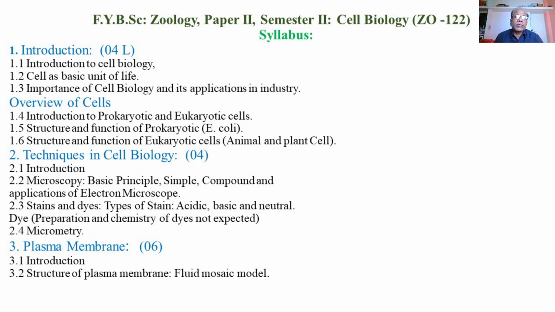In this topic we are going to study the plasma membrane, the protective outermost covering of the cells, its introduction, then the structure of the plasma membrane, that is the fluid mosaic model.